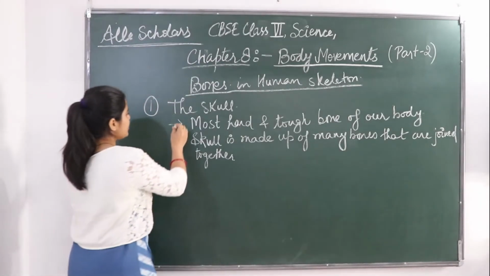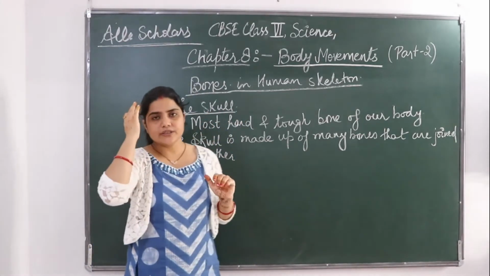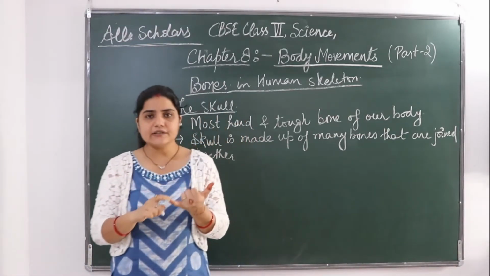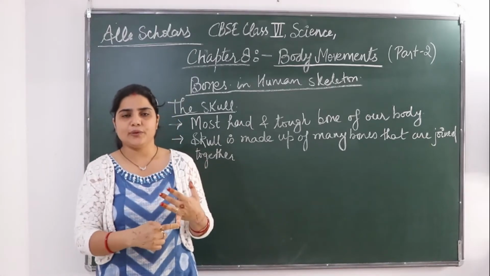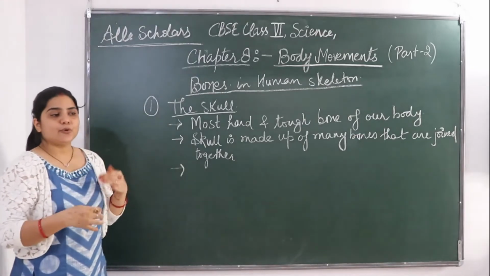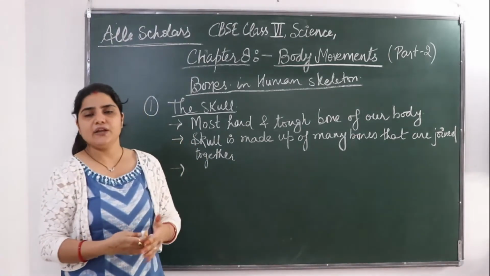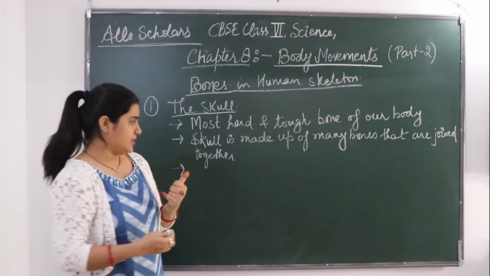Next, what is the function of this skull? As we know that it is our head bone, our brain bone, it gives protection to our brain from any kind of injury.